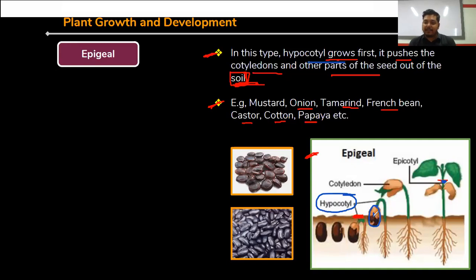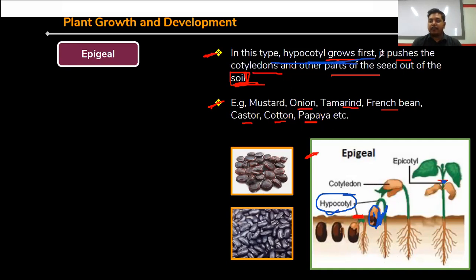This is the main difference. Try to understand it. Hypocotyl is the condition where the seed coat is present, and the seed is not germinated at all, or the cotyledon is not fully developed at that time.